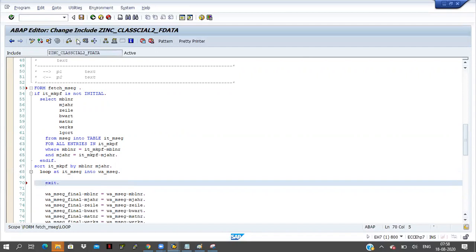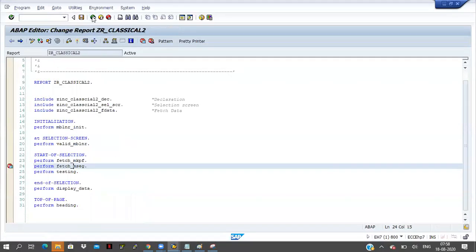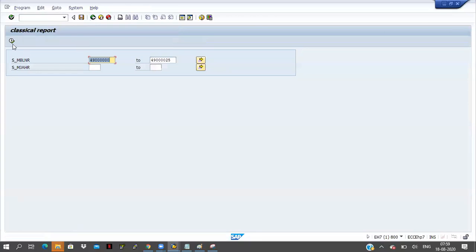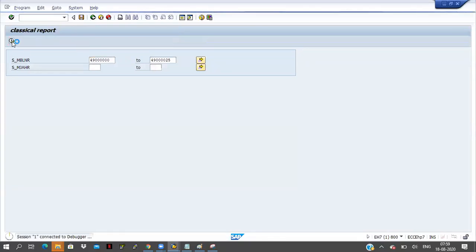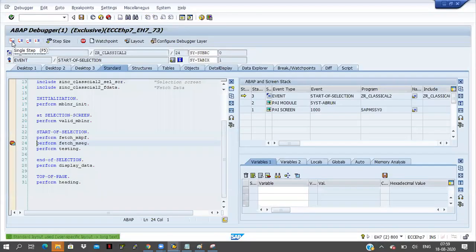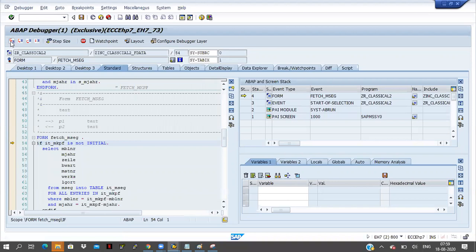Then what will happen, let me check here. Just activate it, click on back button. One more time I am activating this one and click on execute button. So providing the input fields. The cursor came to line 24. I'm clicking on F5 button.